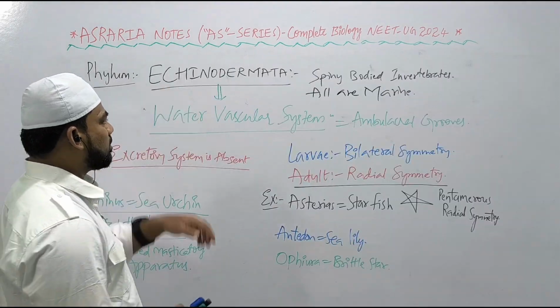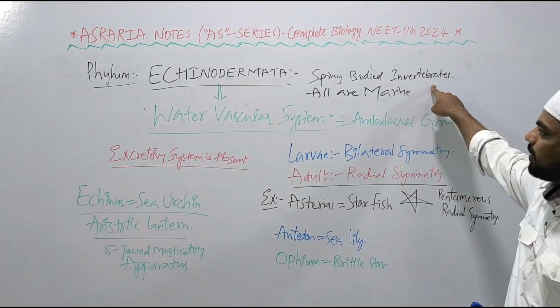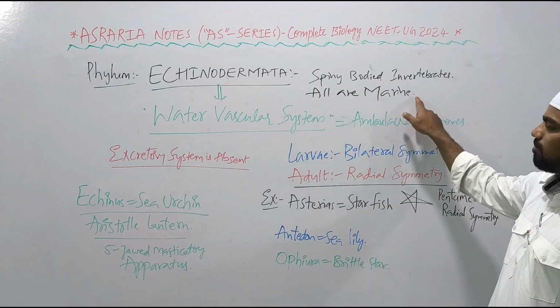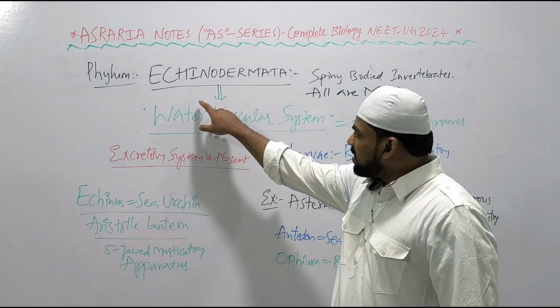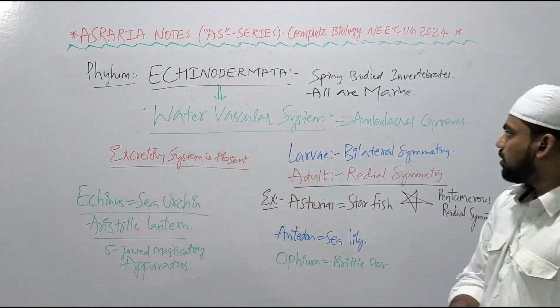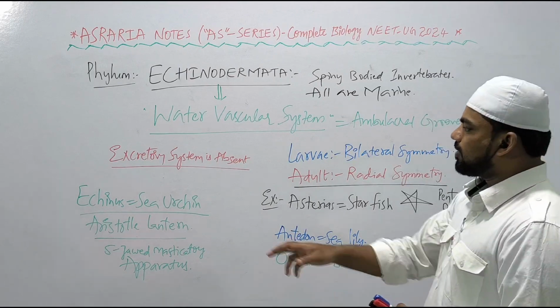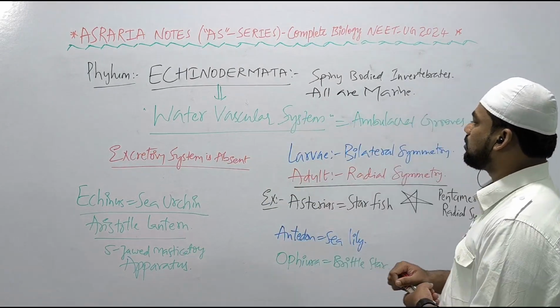Yes, beta. Phylum Echinodermata means spiny-bodied invertebrates, right? Derma means skin, echino means spines. The spiny-bodied invertebrates of phylum Echinodermata are all marine, living in sea water. The distinctive feature of Echinodermata is the water vascular system, that is ambulacral system, which helps in locomotion, feeding, respiration, everything. The excretory system is absent in echinoderms, right?